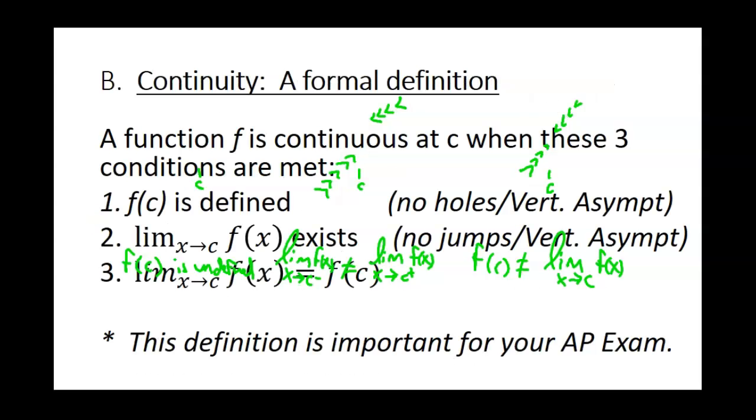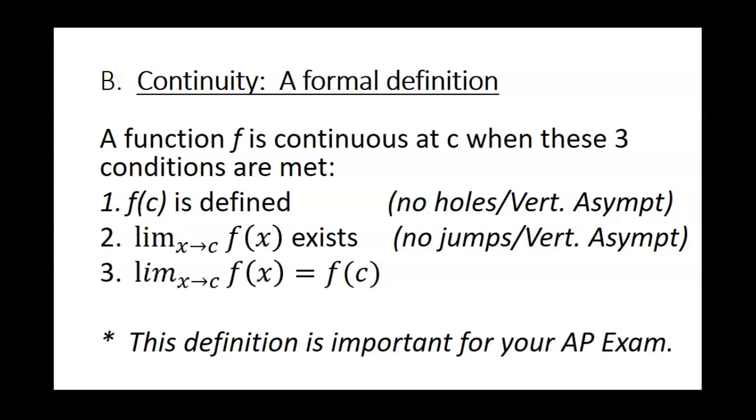So here's the more formal definition of continuity. A function is continuous at x equals c when these three conditions are met. f of c is defined. That means there should be no holes or vertical asymptotes at that point. The limit has to exist. You can't have any jumps or vertical asymptotes. Those two lines actually have to meet at a common point. And third, whatever the limit is, it has to be the same thing as the y value at that point. So there's your three criteria.